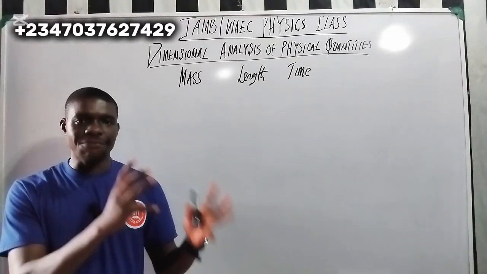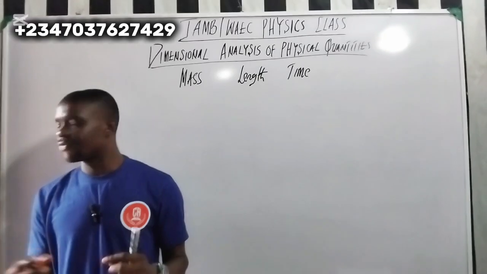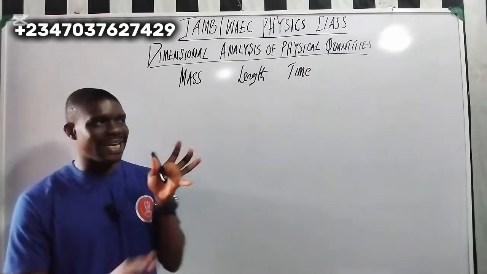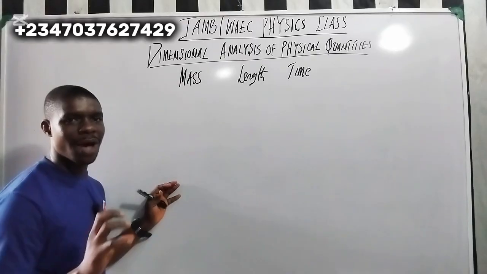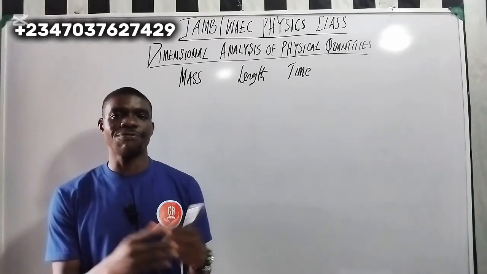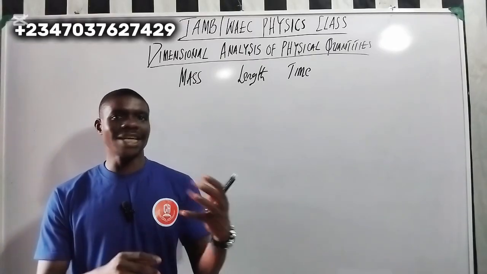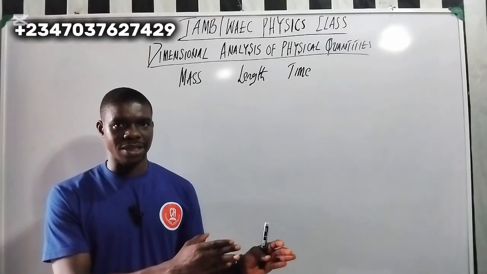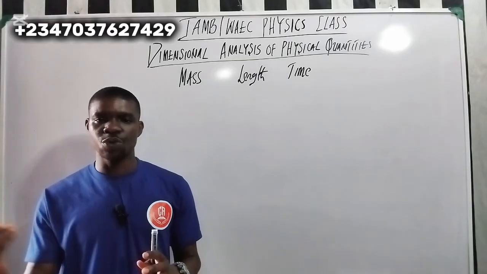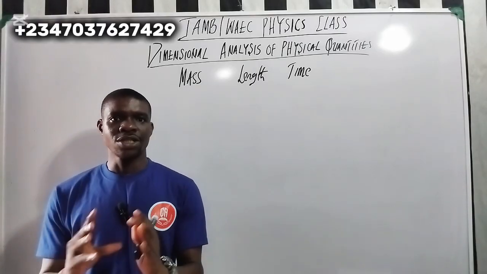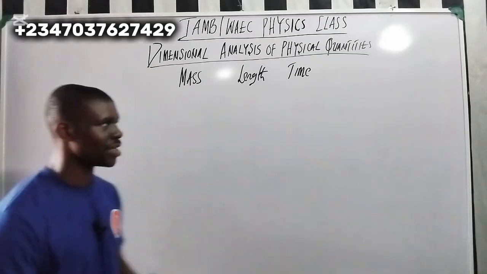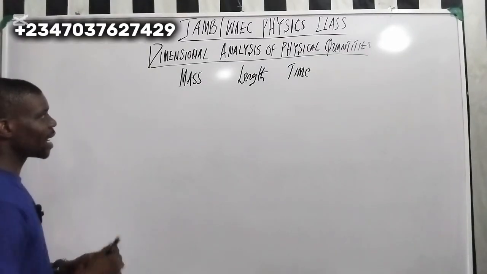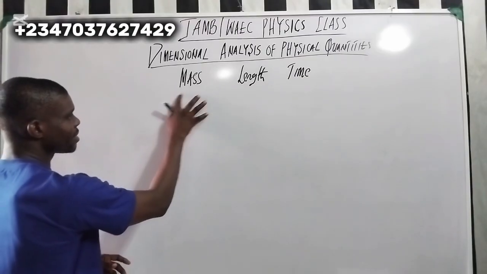So if you know the formula for any quantity, which we are going to look at, then you can express it in these three terms. It's very important. That is why you must know the formula and the expression for each quantity. Remember, we have what we call fundamental quantities, and we also have derived quantities, which we looked at in our first class. If you have not checked the first and second class, please go check them out. It is very, very important.